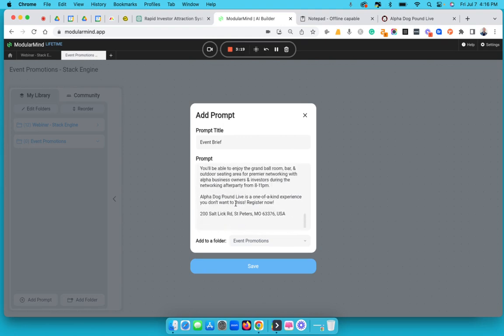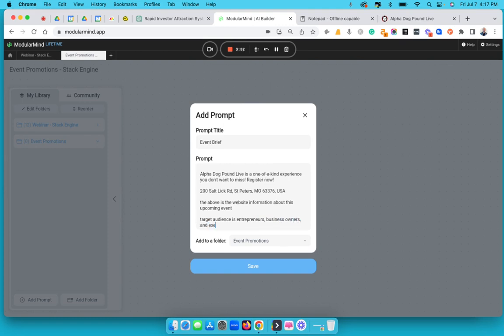Okay, I'm going to say the above is the website information about this upcoming event. Target audience is entrepreneurs, business owners, and executives.